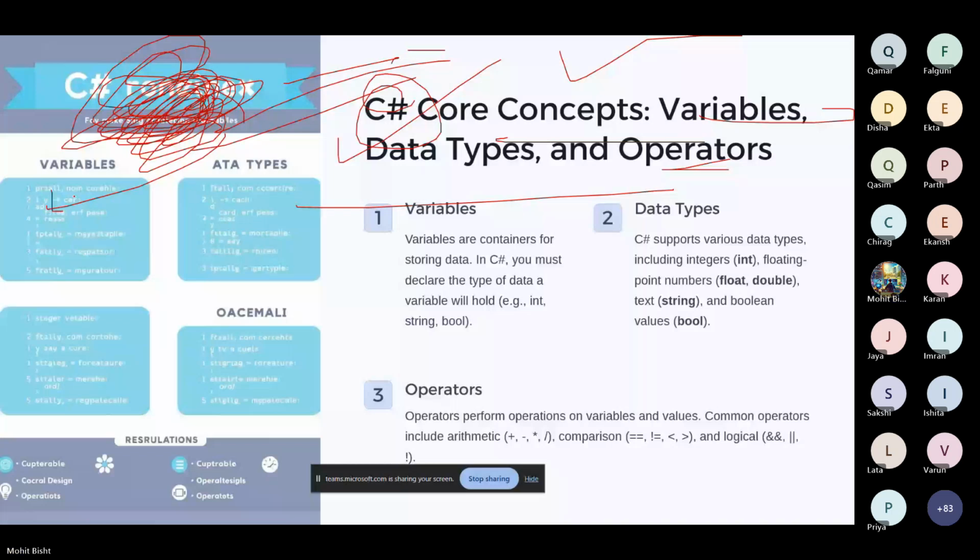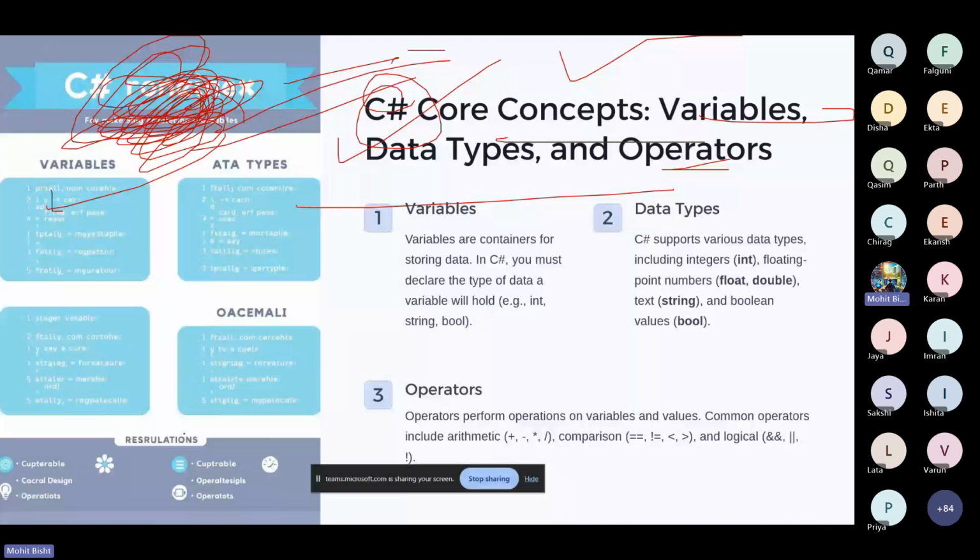Then we have the operators. Operators are plus, minus, and other things. And simply what we can do is write a simple code in C sharp, or we can try it out, about the variables and other things.